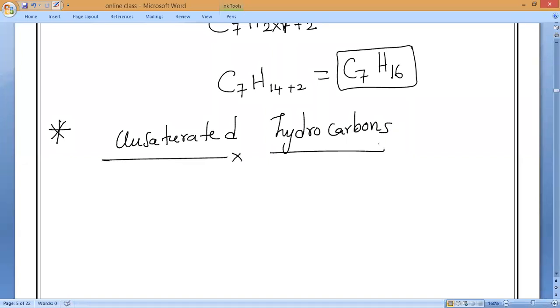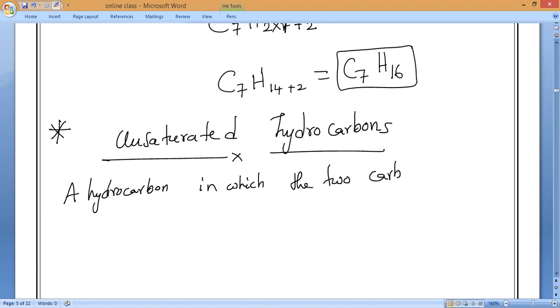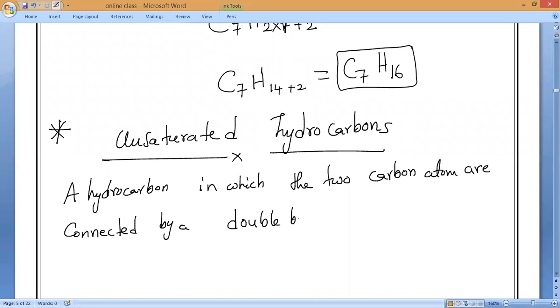Unsaturated hydrocarbons. Right. Definition. A hydrocarbon in which the two carbon atoms are connected by a double bond. Double bond means how many pairs of electrons, guys?